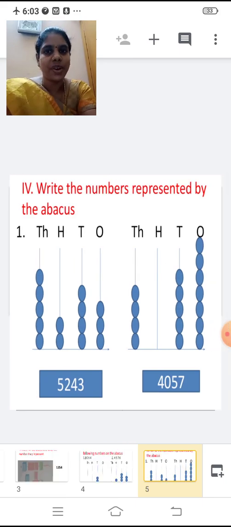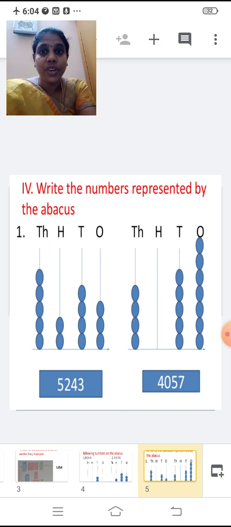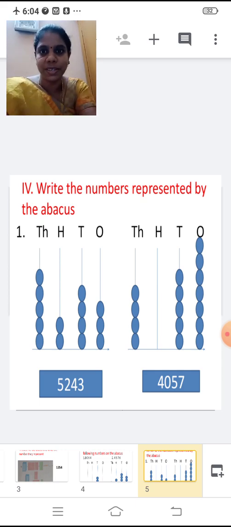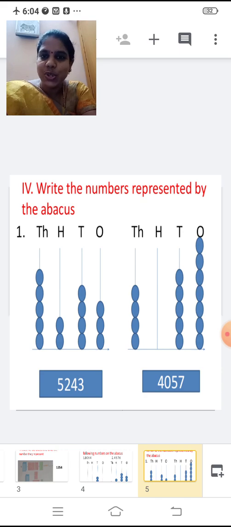Then write the numbers. Fourth one, write the numbers represented by the abacus. Now we are going to write the number. Shall we write the number now? So first one. Now we are going to count the beads in the ones, tens, hundreds and thousands place. Shall we count the beads? Now tell me how many beads are there in the ones place. 1, 2, 3.